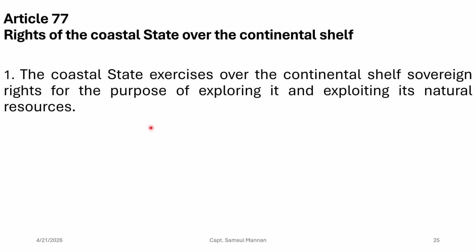right? What is the right of a coastal state in the continental shelf? The coastal state exercises over the continental shelf sovereign rights for the purpose of exploring it and exploiting its natural resources.